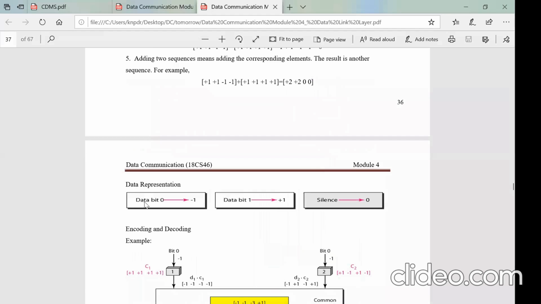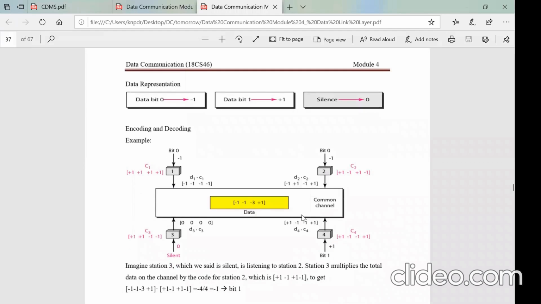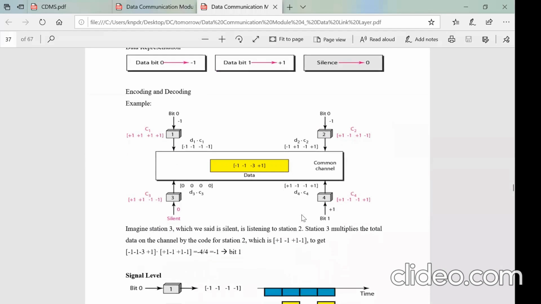So the data 0 is represented by -1. The bit 1 is represented by +1. And if the station is not sending, it is 0, right? That is the data representation. And let us come back to how it is happening here, right? So we have to follow the properties of the sequences, right?